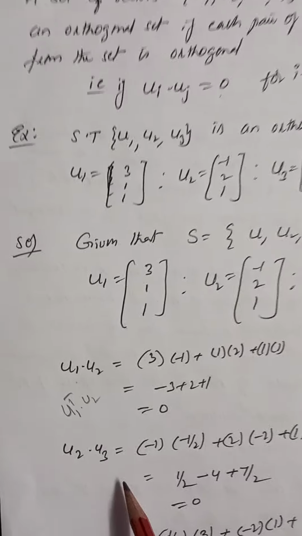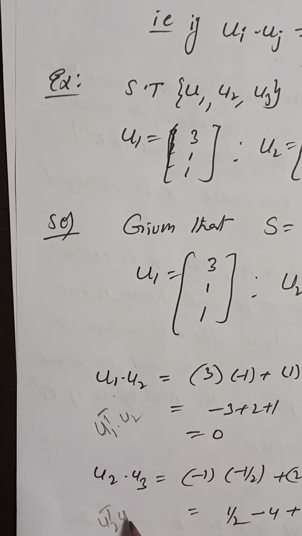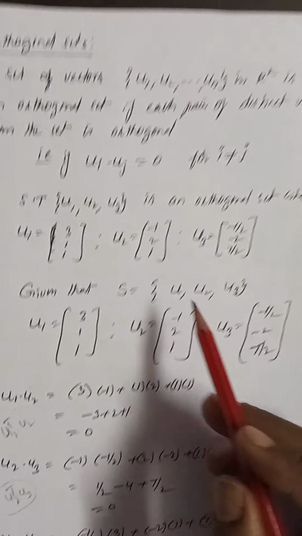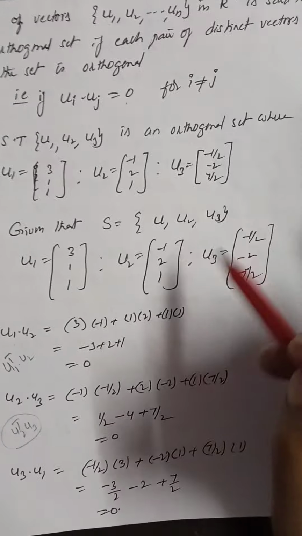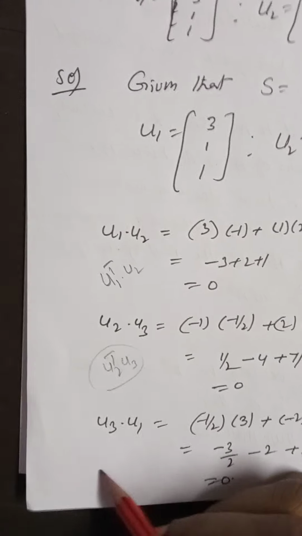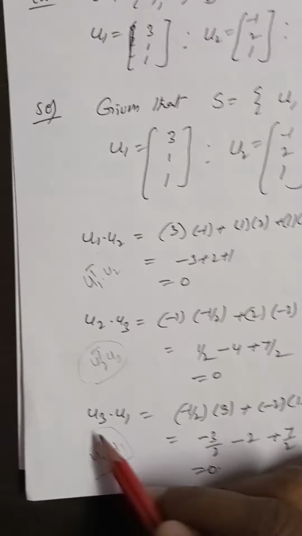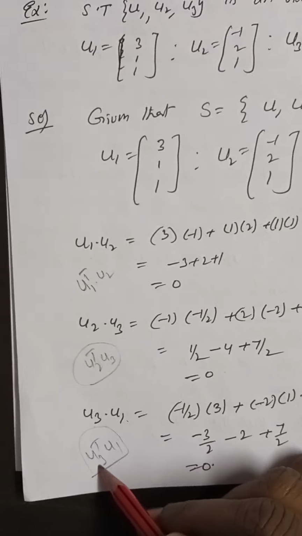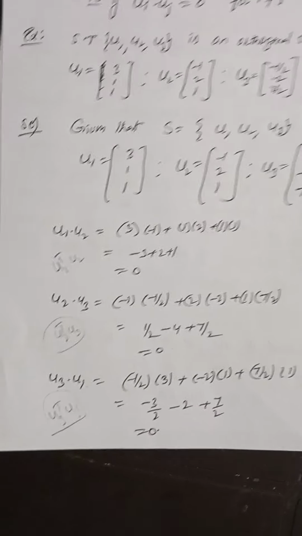Similarly, the inner product of u2, u3 is defined by u2 transpose into u3. u2 transpose means you have to express it as a row, into u3, ordinary matrix multiplication, you will get 0. Similarly, u3 into u1 is nothing but u3 transpose into u1. That is the inner product of u3, u1 is u3 transpose into u1. That means you have to write u3 row-wise, that is 1 by 2, minus 2, 7 by 2. If you multiply this, the answer is 0.